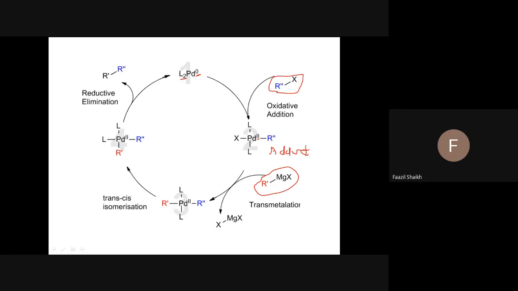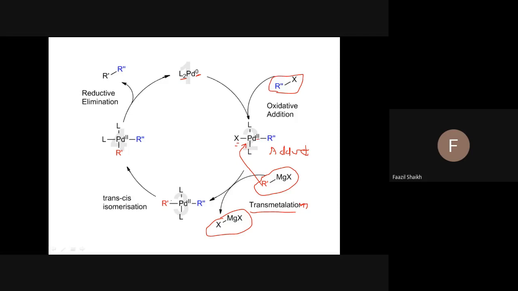So transmetallation: the Grignard transfers R dash to this palladium, and palladium gives its X to this magnesium. MgX2 comes out, and this R forms a bond with this palladium.